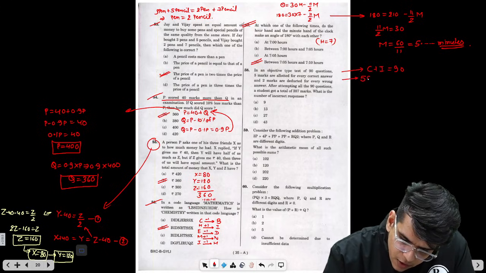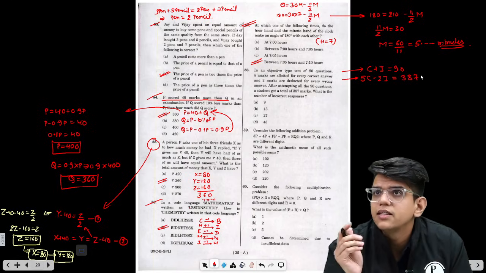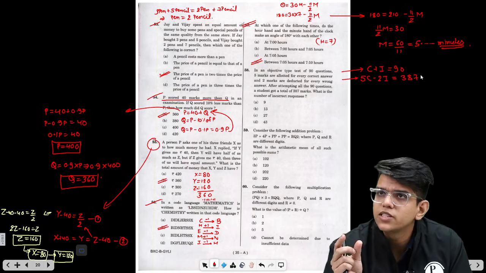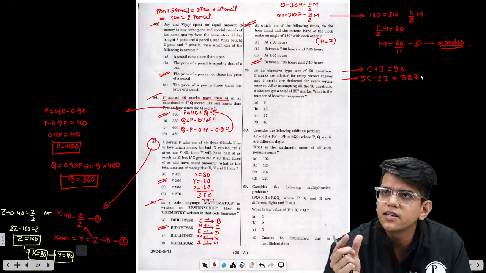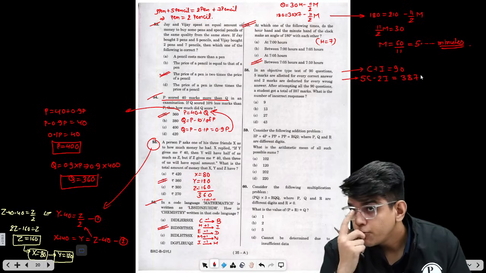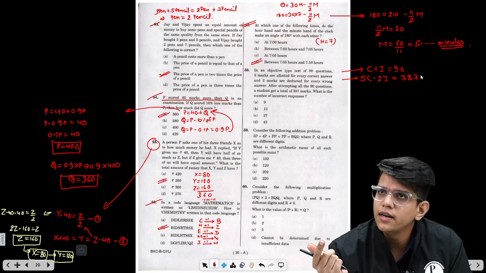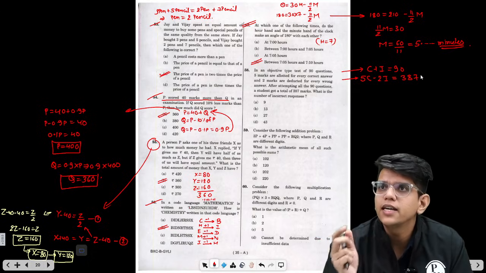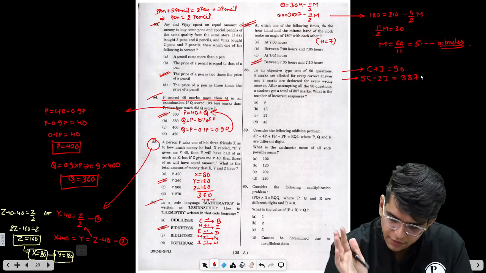So C into 5 minus 2 into I is the score, which is 387. These are the two equations, correct plus incorrect questions, because he or she has attempted 90 questions. So correct plus incorrect are 90. 5 marks for each correct question, 5 into C, minus 2 negative marking for each incorrect question. So 5C minus 2I is 387.